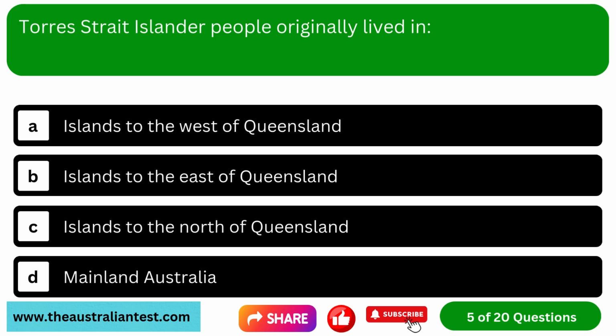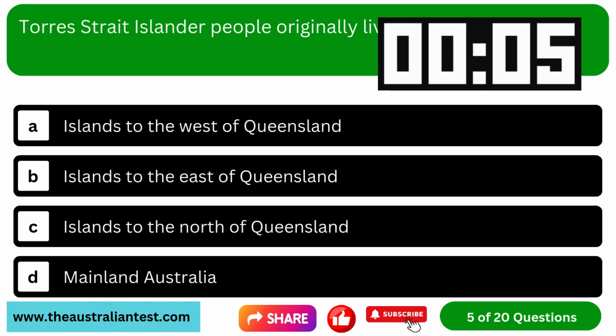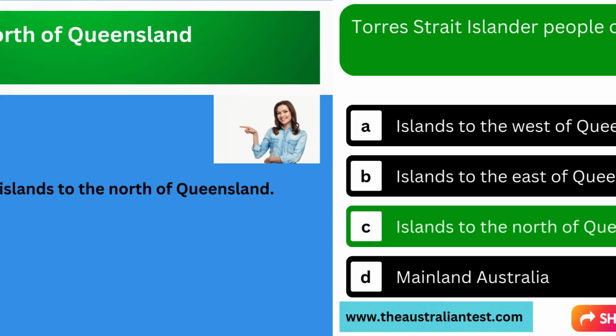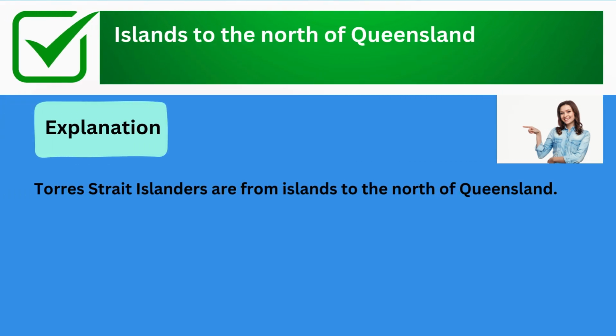Question 5. Torres Strait Islander people originally lived in. Option A, islands to the west of Queensland. Option B, islands to the east of Queensland. Option C, islands to the north of Queensland. Option D, mainland Australia. The correct answer is islands to the north of Queensland. Explanation: Torres Strait Islanders are from islands to the north of Queensland.